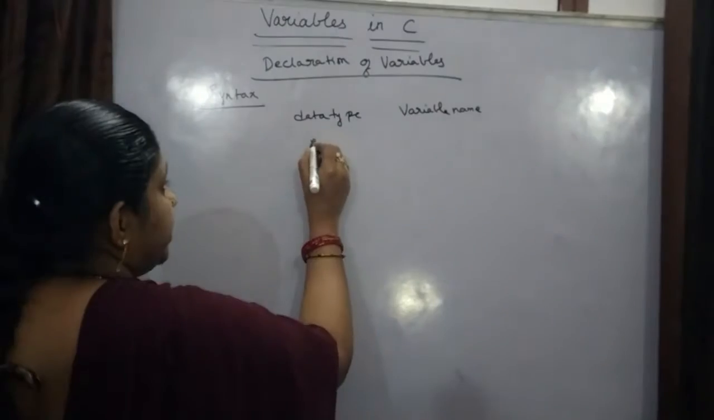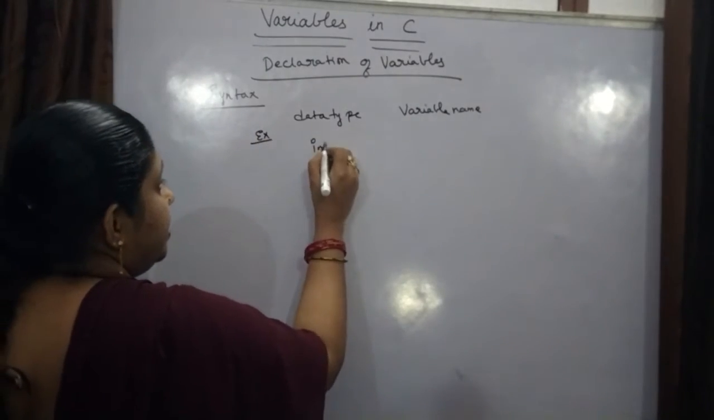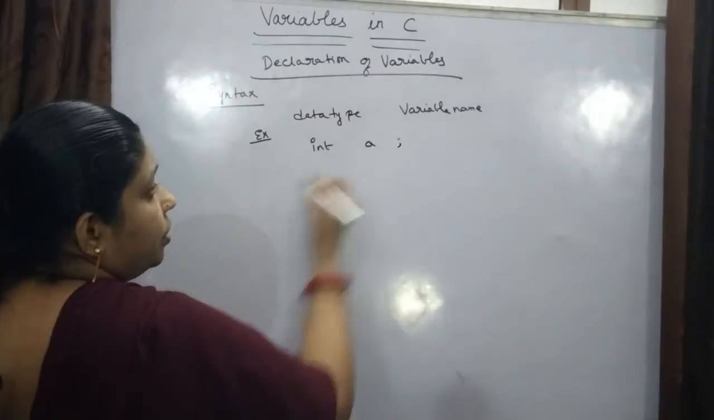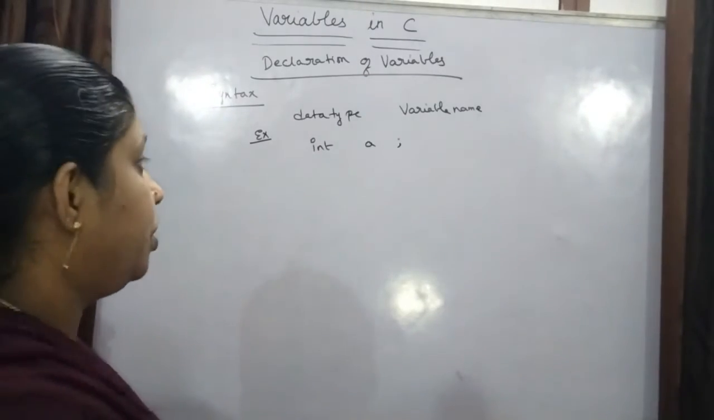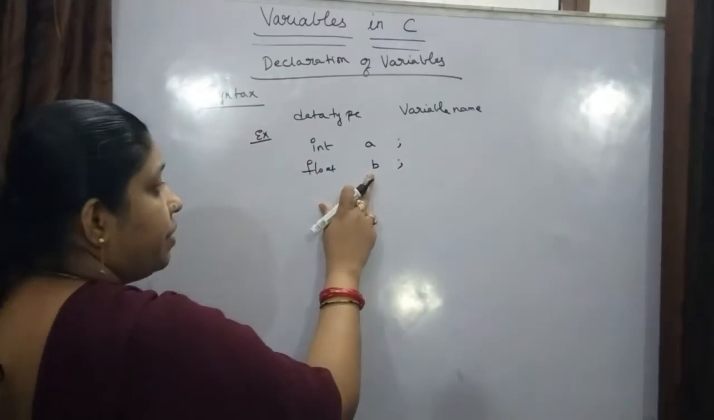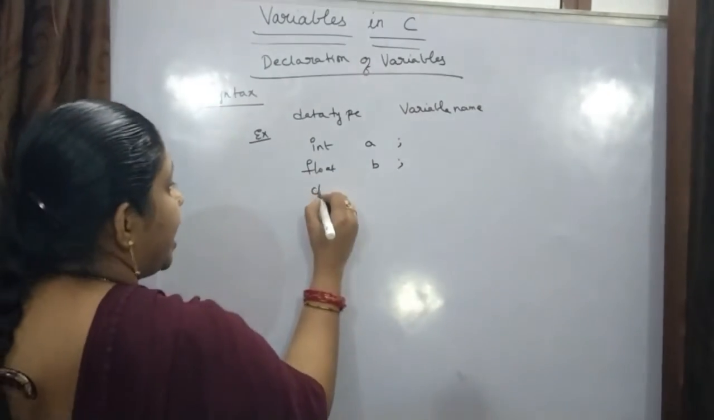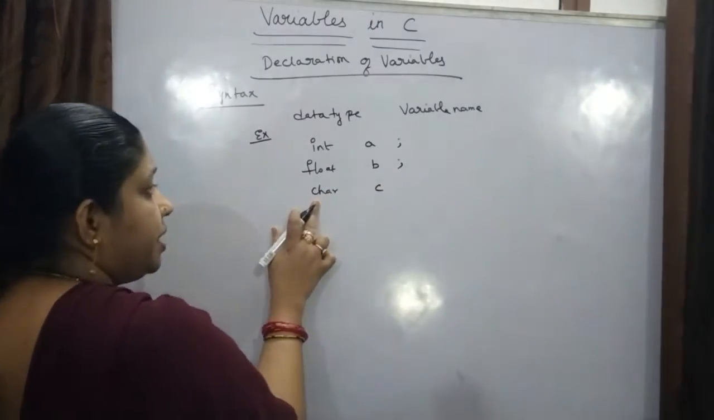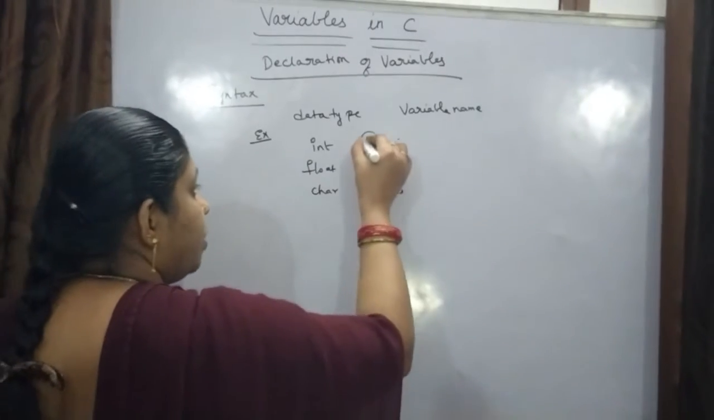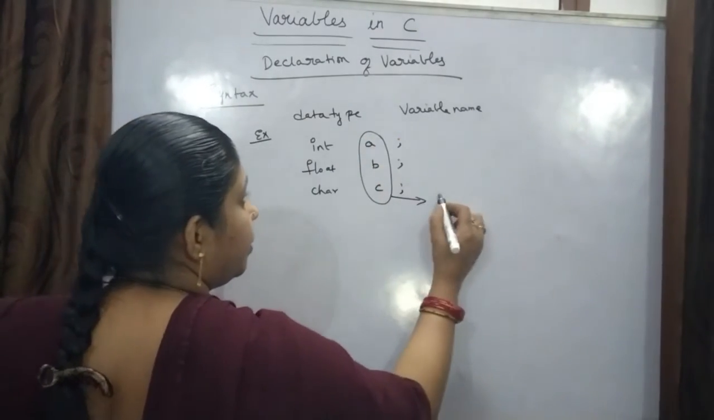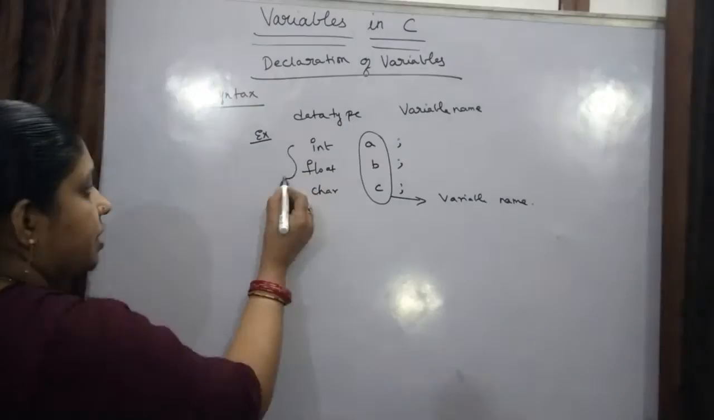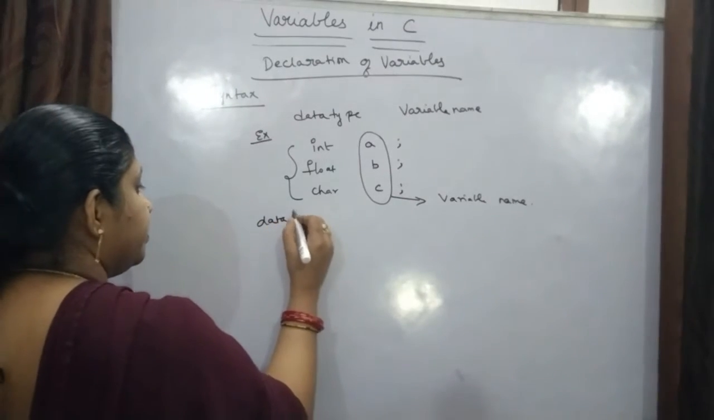Now data type, for example, int is one of the data types, variable name a, close it with a semicolon. Now one more data type, float. This is the variable name, this is the data type. Now char is one data type and c is the variable name. So all these three are nothing but variable names, and these are data types.